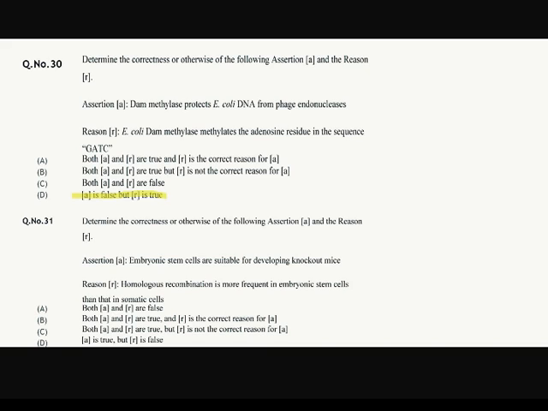Question number 31. Again assertion and reason. Assertion is embryonic stem cells are suitable for developing knockout mouse, and the reason is homologous recombination is more frequent in embryonic stem cells. The answer is option number B. Both A and R are true, and R is correct reason for A.